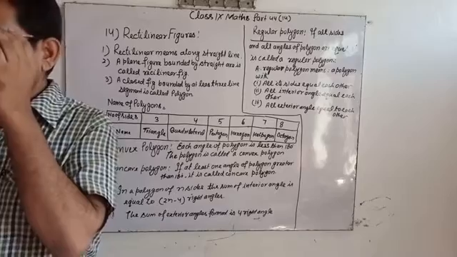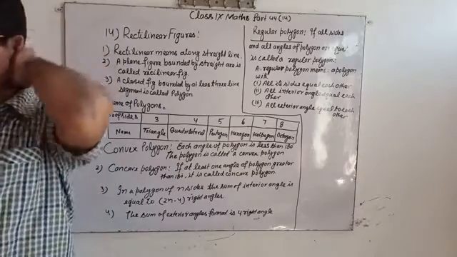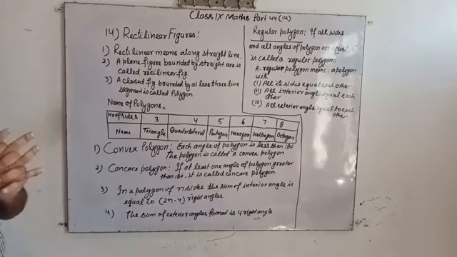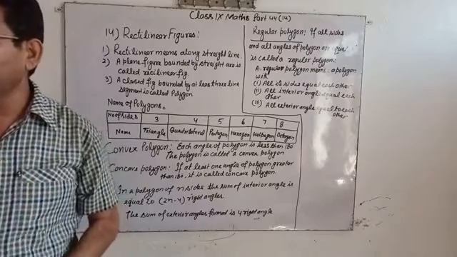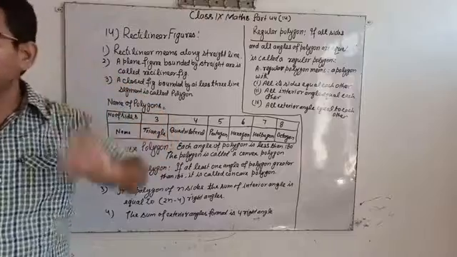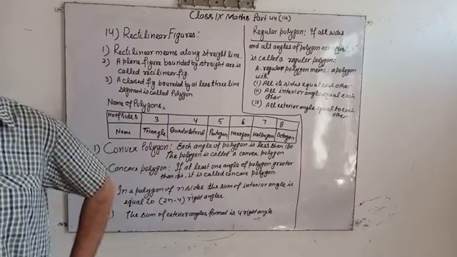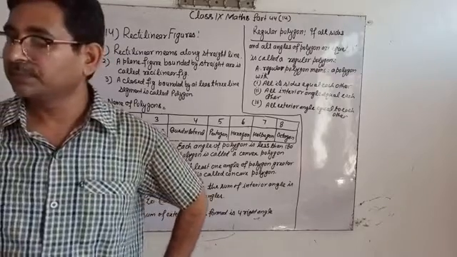I am going to discuss chapter 14, rectilinear figures. What do you mean by rectilinear figures? Rectilinear means along a straight line, or in a straight line, or forming a straight line.